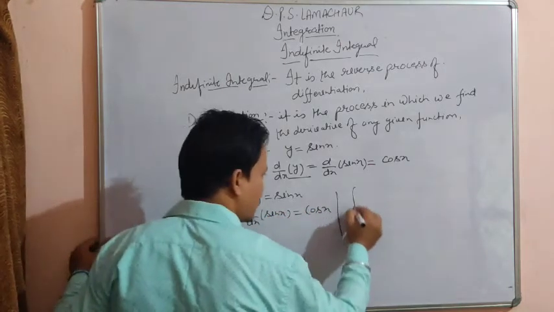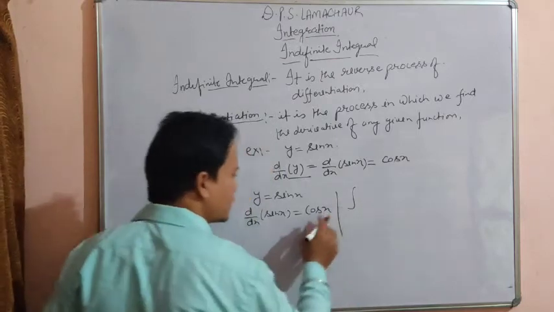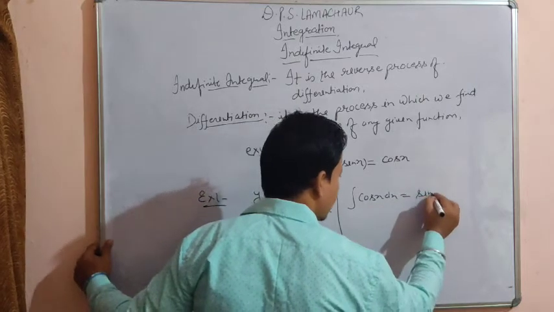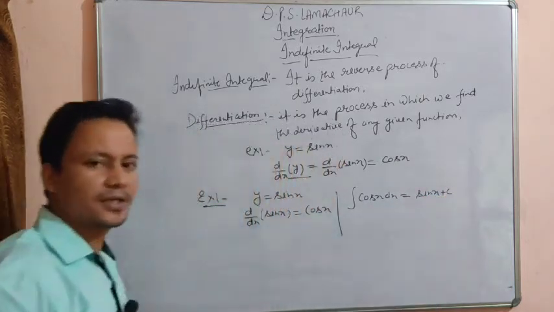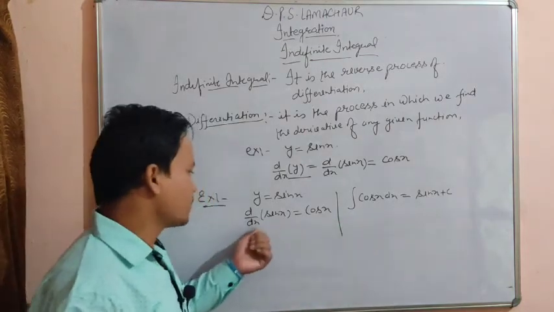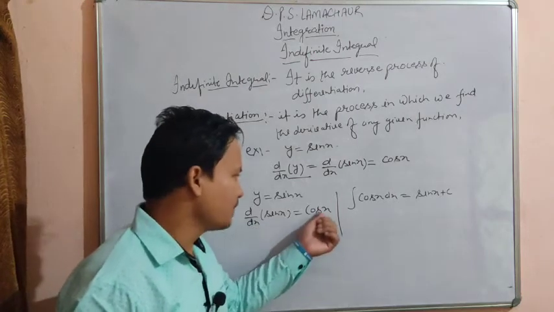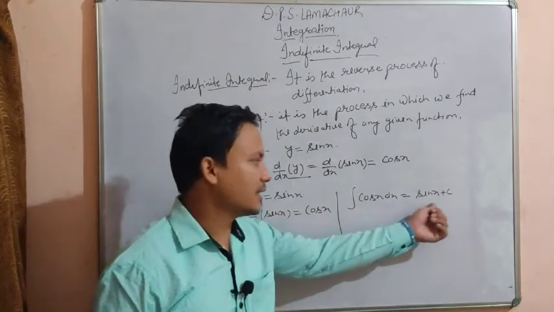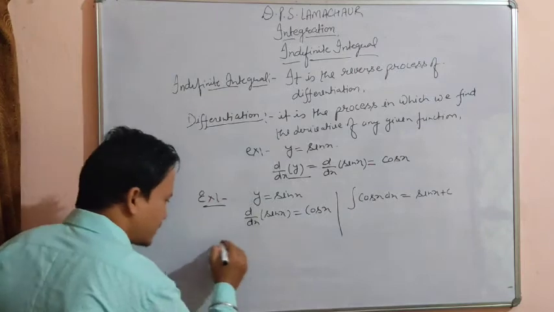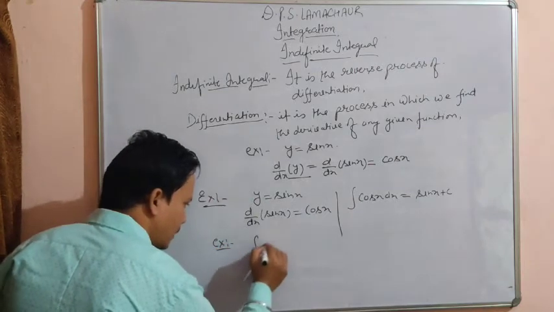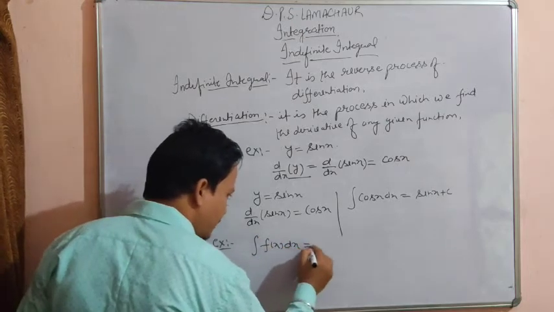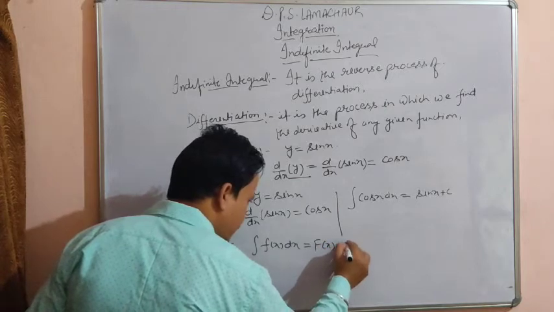Okay, so what is the integration of cos x? The integration of cos x is sin x plus c, where c is the integration constant. So you can clearly see the picture here: the derivative of sin x is cos x, and the integration of cos x is sin x plus c, where c is the integration constant. Let me explain. If we are given any function, integral of f(x) dx, we get its antiderivative F(x) plus c.